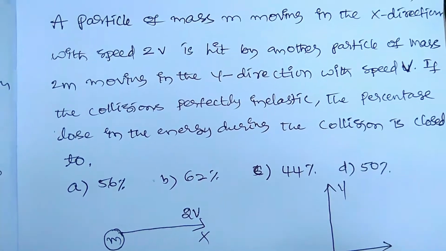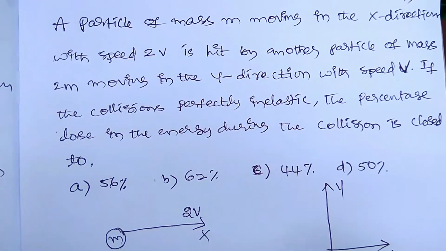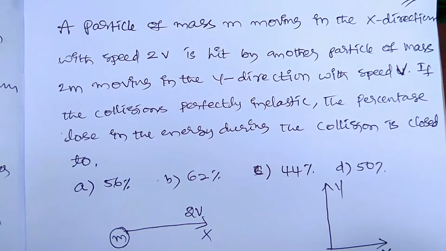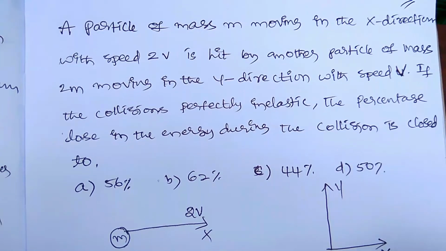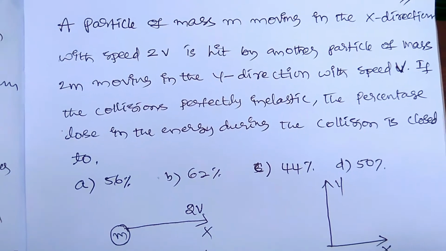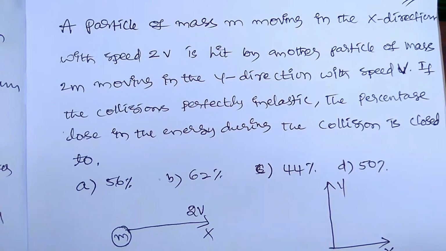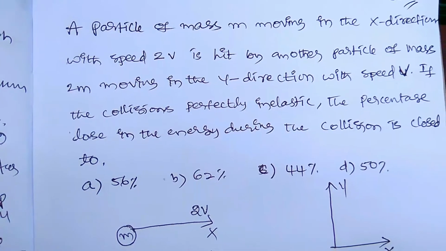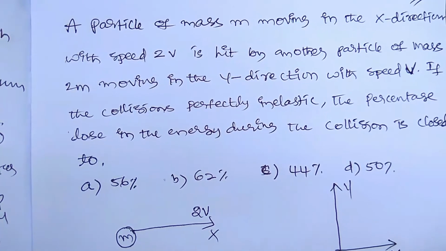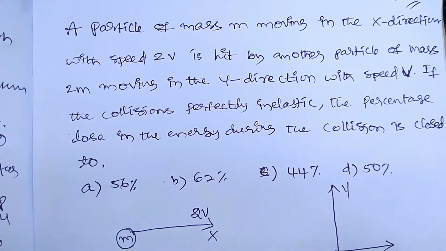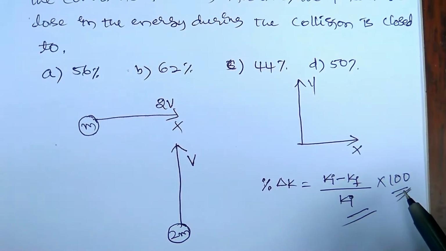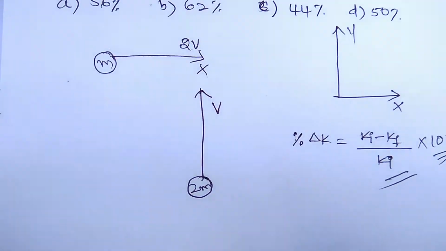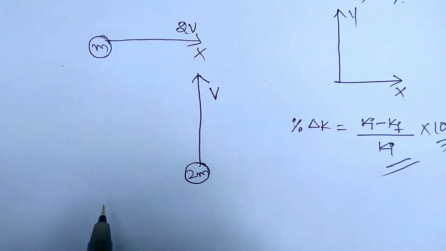The percentage loss, delta K, is equal to the change in kinetic energy, Ki minus Kf, by initial kinetic energy. This is the percentage change, into 100 you should write. So you have to find initial kinetic energy and final kinetic energy, then use this formula and you will get the answer. Okay, you should first find the initial kinetic energy, that is before collision.